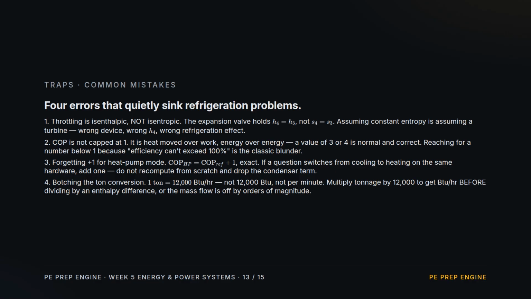4 traps. 1. Throttling is isenthalpic, not isentropic. The valve holds H4 equals H3. Assume constant entropy, and you have assumed a turbine. Wrong device, wrong answer.